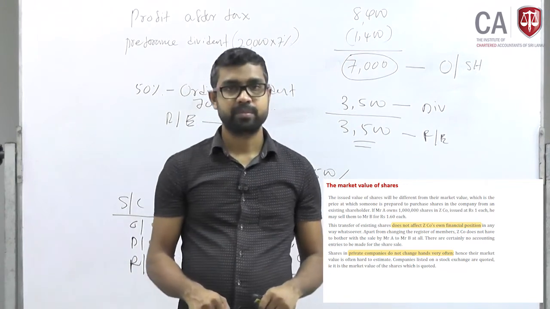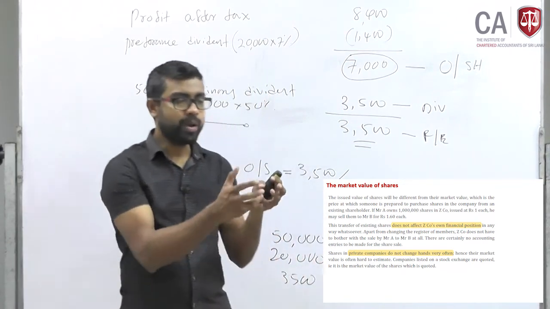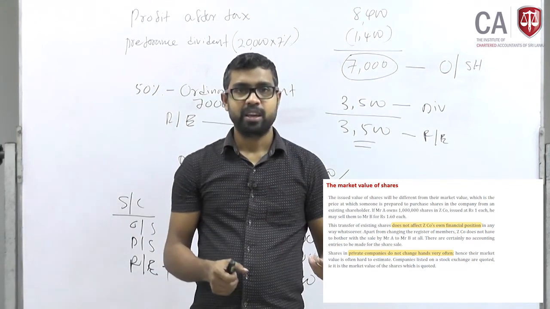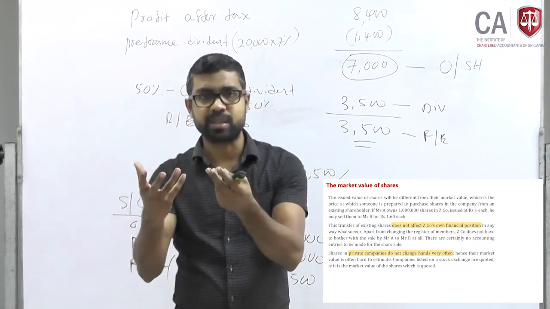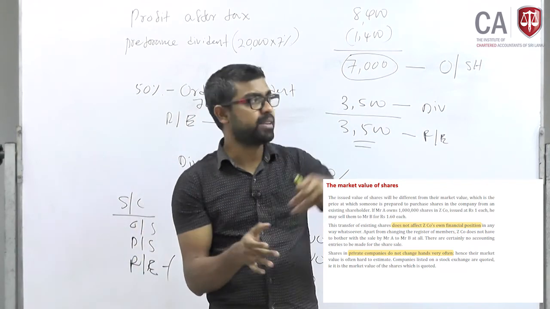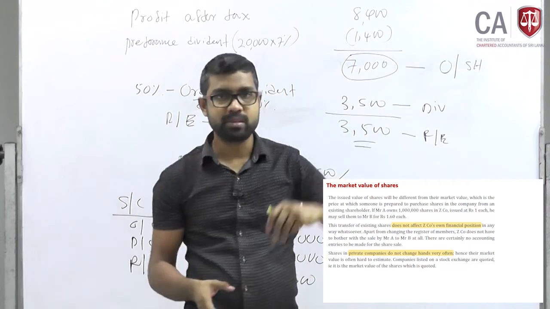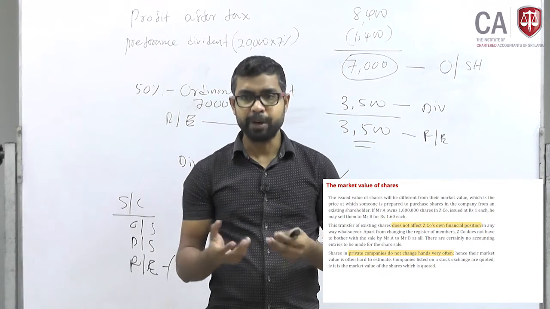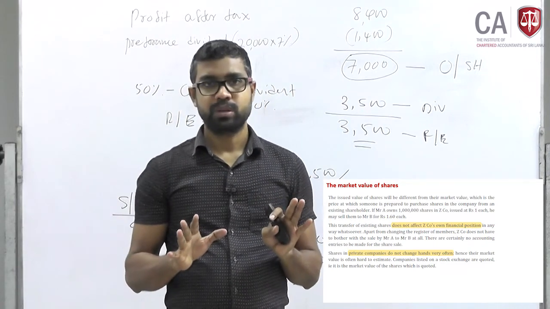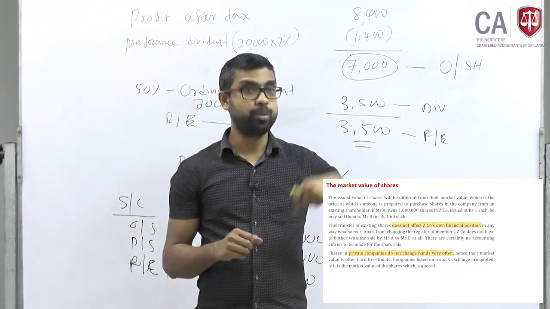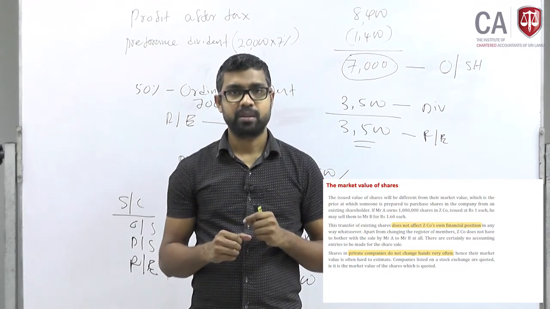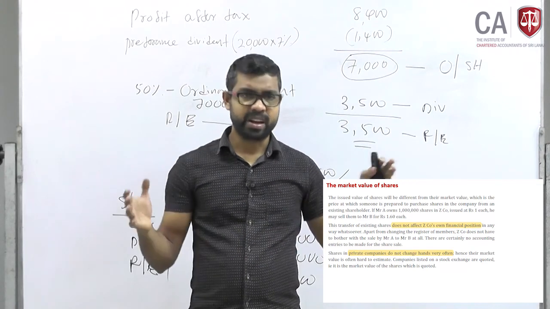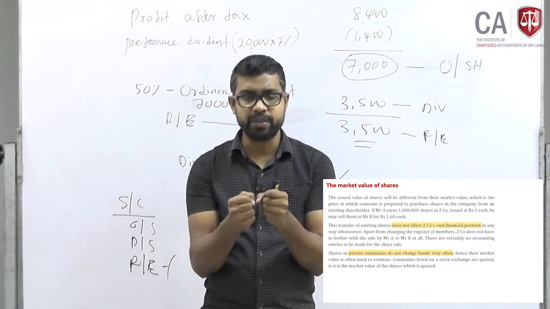What will happen? People will not go and buy shares of those companies. Why? If you buy today, tomorrow you can't sell it. Some people are buying and selling shares. You buy shares today at 10 rupees and when it comes to 20, you sell it, and you have a capital gain. As long as you are keeping them, you will enjoy dividends also. That's why you purchase shares, not to be a director of a company. If so, you would purchase a significant percentage of shares, but people purchase shares to enjoy dividends and the capital gain.